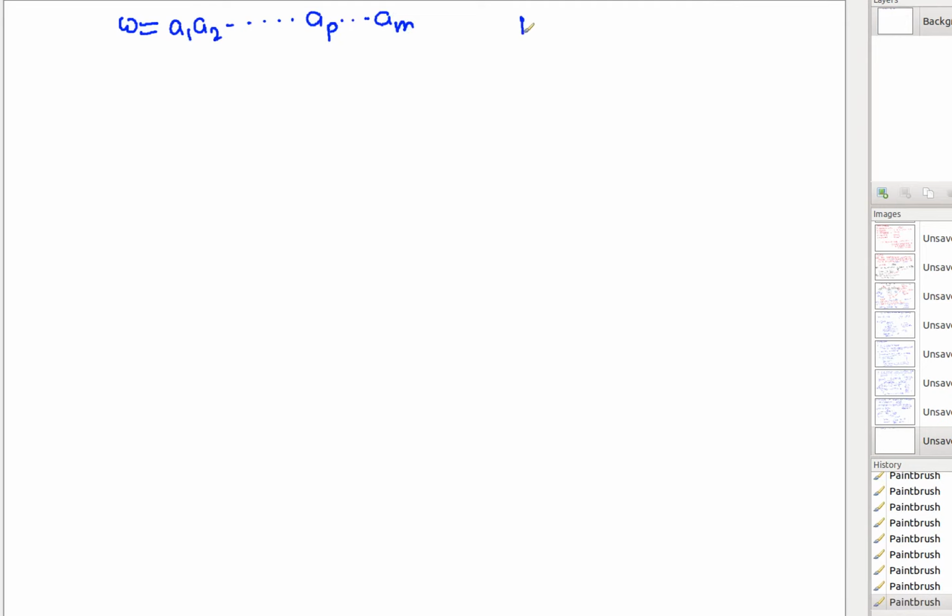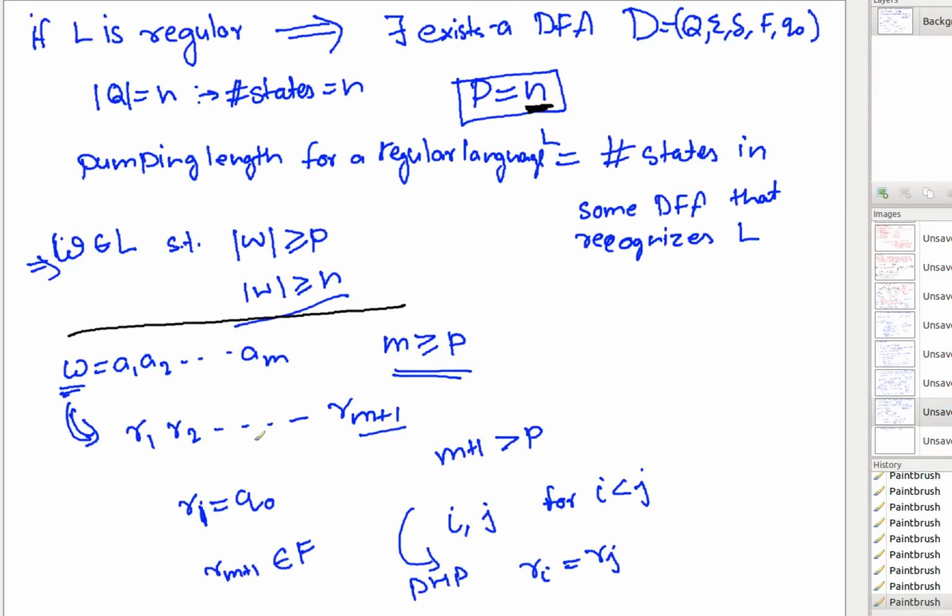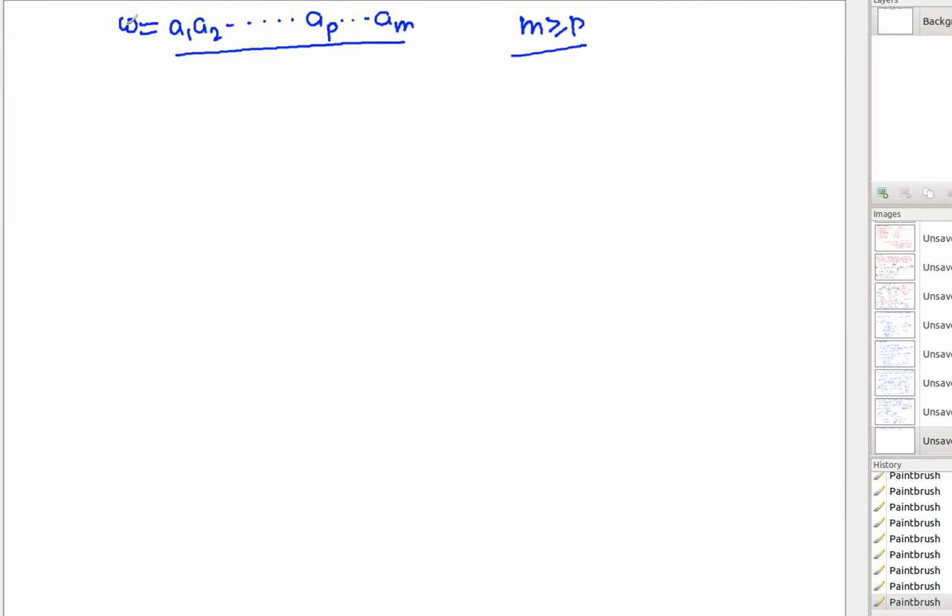Because you said that m is greater than or equal to p, this is the right way of writing it. Now, the same thing that we did on the previous page, the sequence can be rewritten as R1, R2 up to RP, RP plus 1, further up to Rm plus 1.